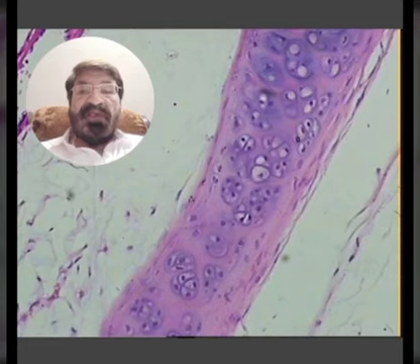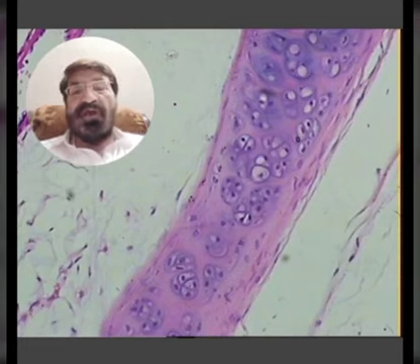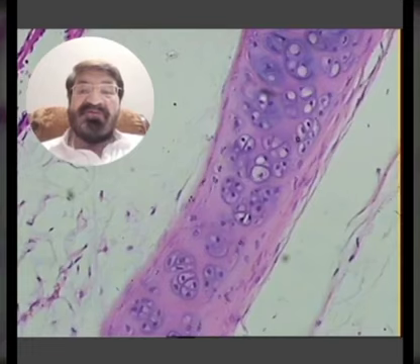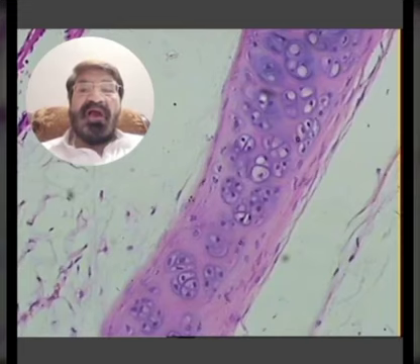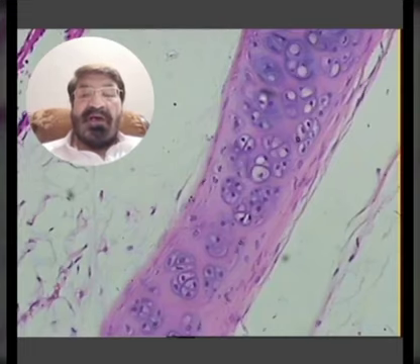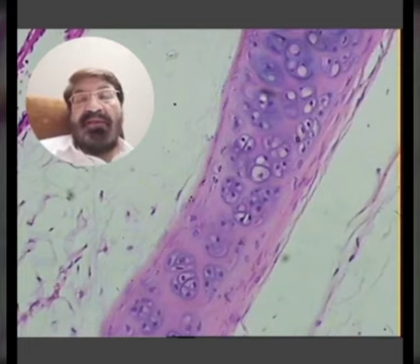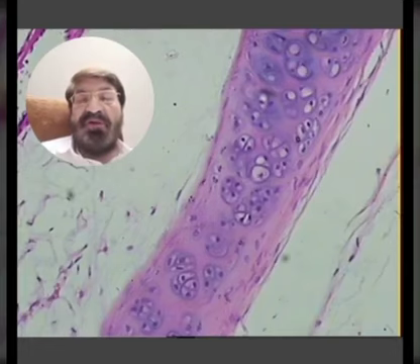Connective tissue, I have told you the classification of the connective tissue. Connective tissue is of many types. There are the connective tissues which are jelly-like, which are firm in consistency yet flexible like the cartilage, and there is a very firm and very rigid and solid type of connective tissue which is the compact bone. So this slide which is in front of you, this is the slide of the hyaline cartilage. I have divided the cartilage or classified the cartilage into three types, and the classification of the cartilage depends on the type and the visibility of the fibers.